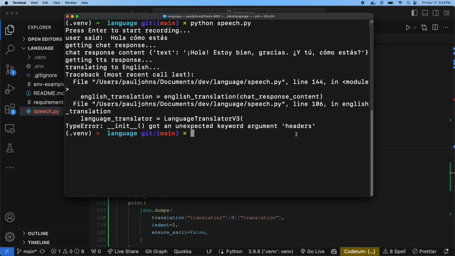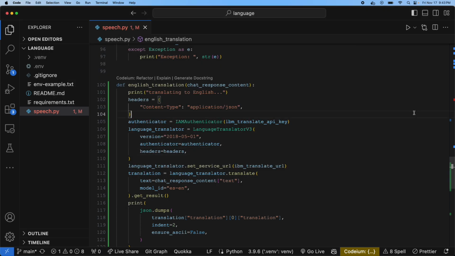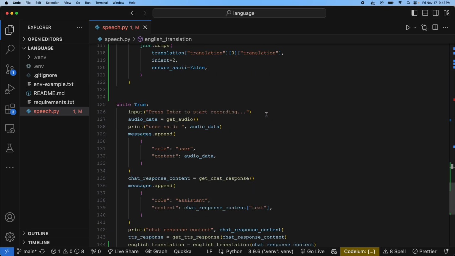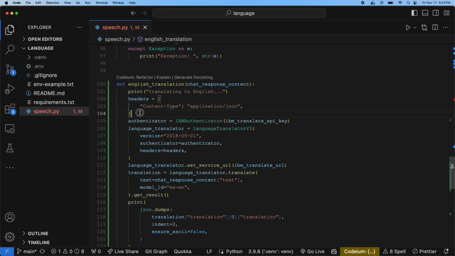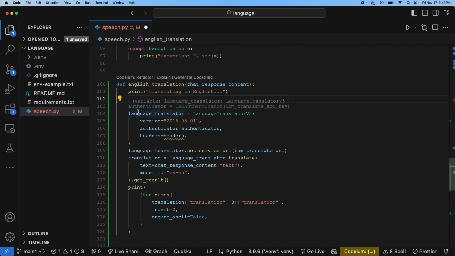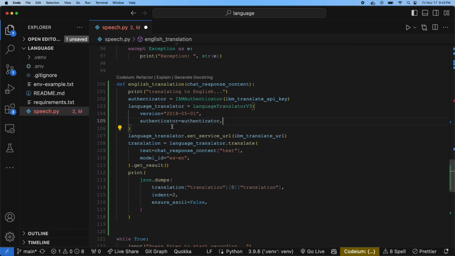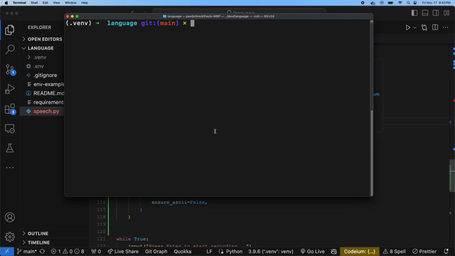All right, so we didn't need the headers. So we didn't need this line at all. We don't need these headers. And we don't need to pass in headers on this. So let's save that. Try it again. Hola, ¿cómo estás?